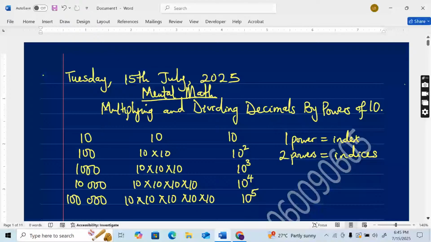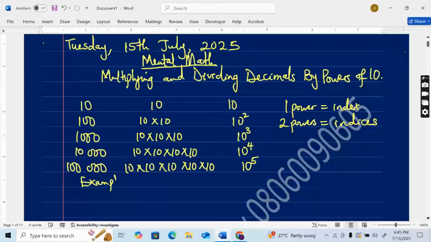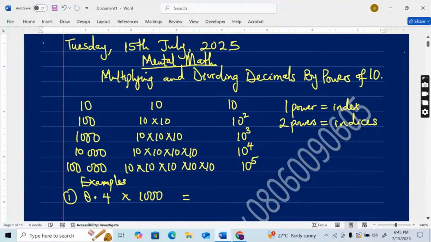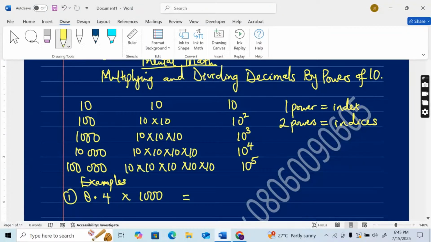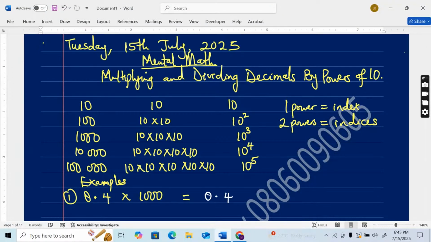Now let us multiply decimal by powers of 10. Let's look at examples. Now the first one, we have 0.4 times 1000. What is 0.4 times 1000? I'm going to write out the 0.4 somewhere, then I'll multiply by 1000.